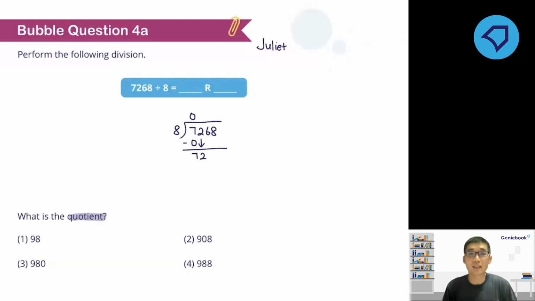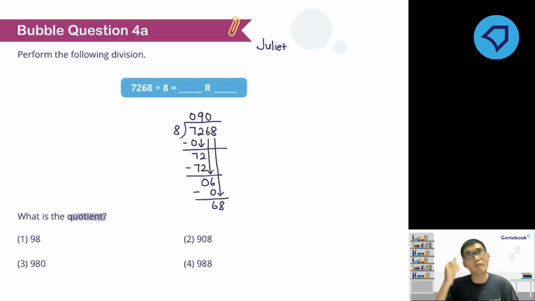Yes, 72 is in the multiplication table of 8. I know that 9 multiplied by 8 is 72. So subtract 0. Bring down the next digit, 6. 6 again, smaller than 8. You cannot do the division of 6 by 8. So put down a 0 here in the tens place. Take note of that. Then multiply, subtract, and we bring down the last digit, 68.